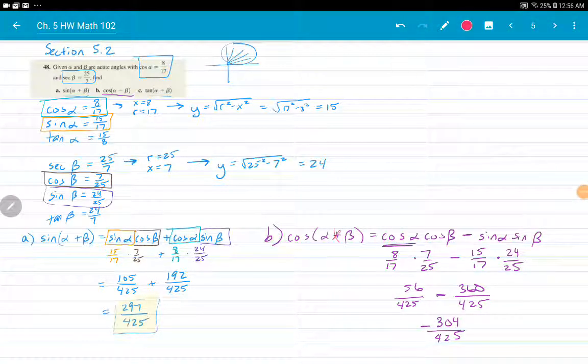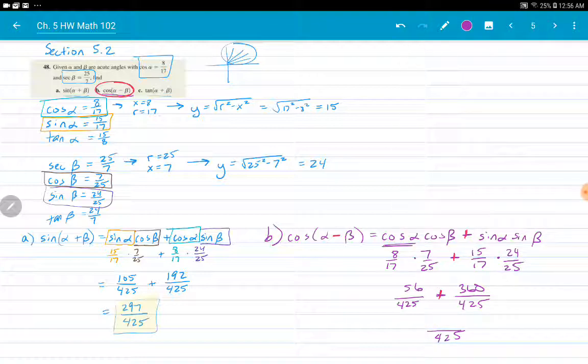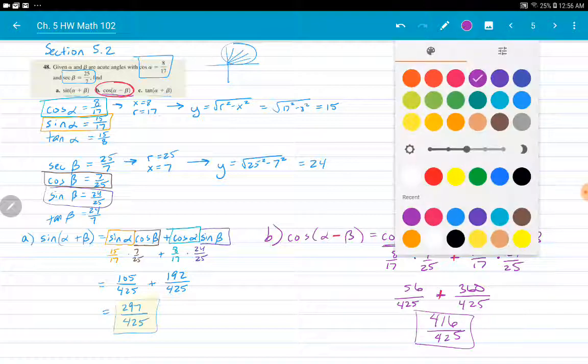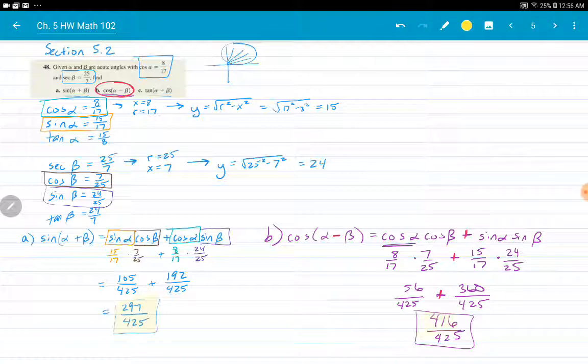That should be a minus. I misread that little transcription error there. So that should be a minus, which makes this a plus. And that then is 416 out of 425. There we go. So that's our answer for part B.